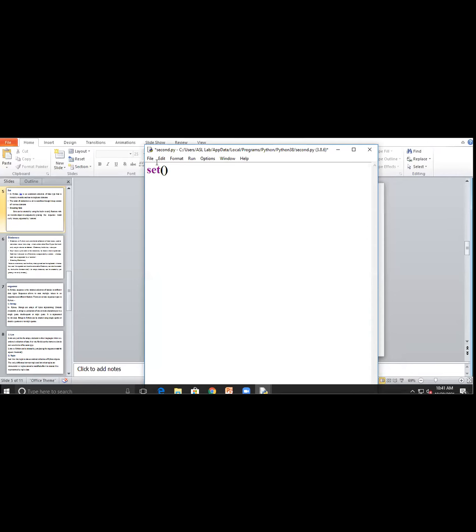Suppose I take an empty set, empty_set is equal to set(). My set is empty at the start, by using the set method. The set with opening and closing brackets represents the empty state. It is a method.